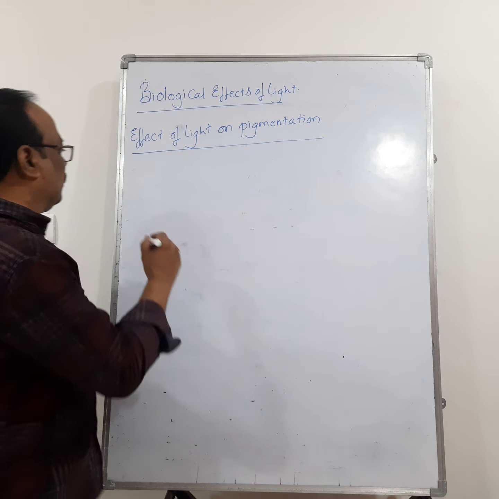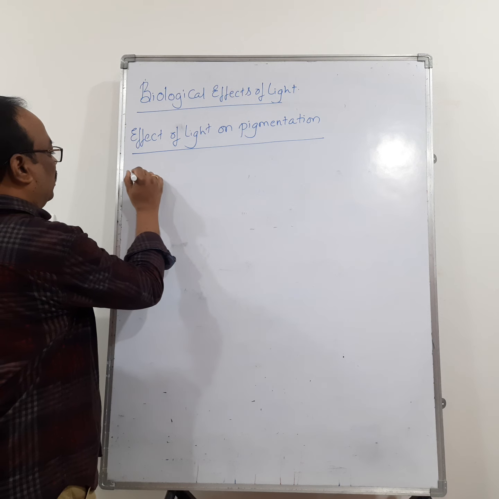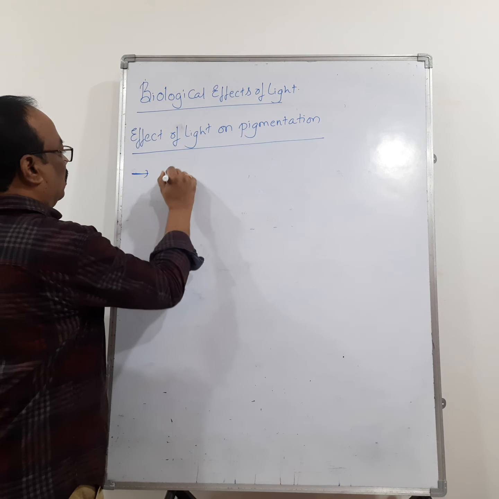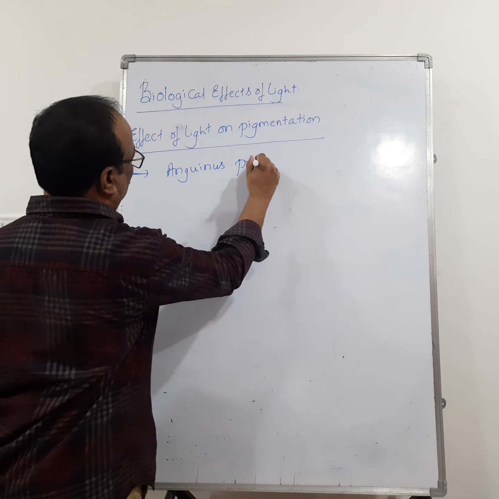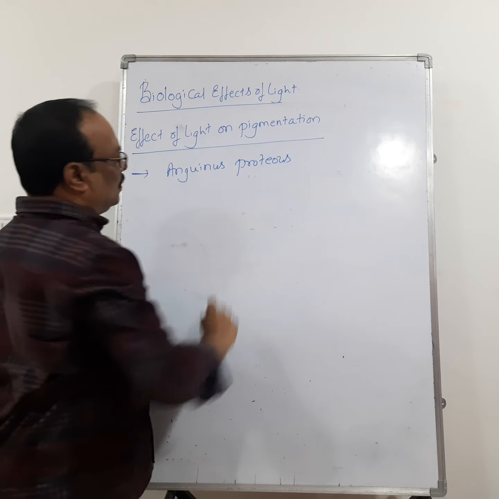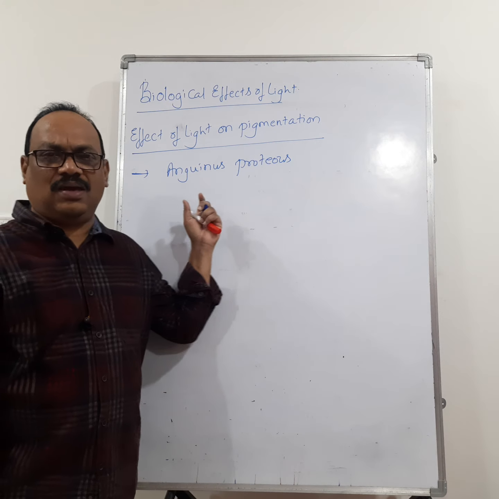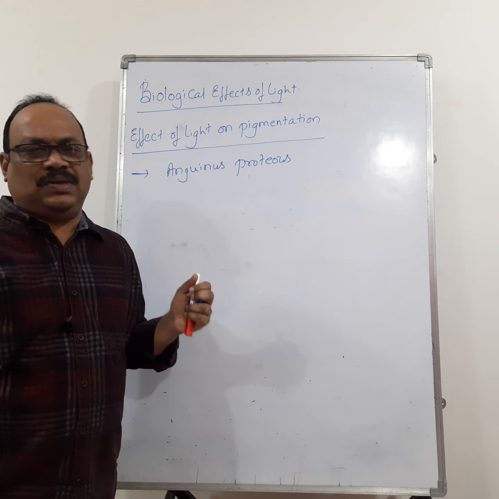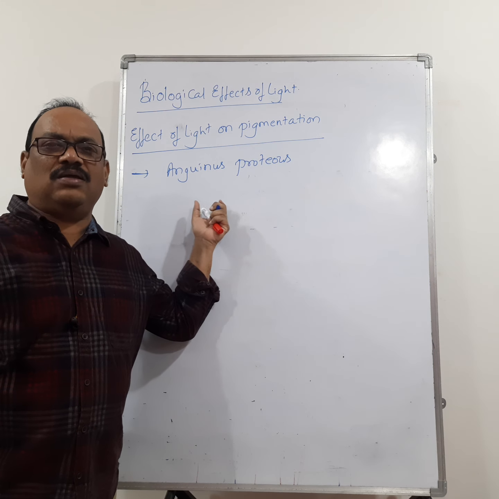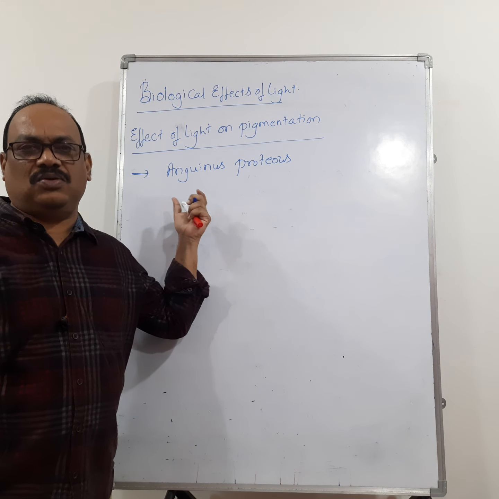For example, we take Proteus anguinus. Proteus anguinus is a blind salamander which lives in caves. In the caves, the effect of light is very less, that means the penetration of light is zero.